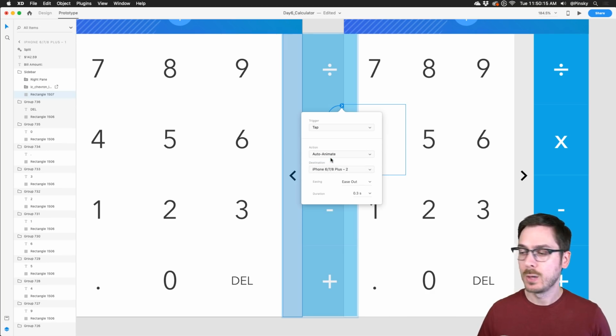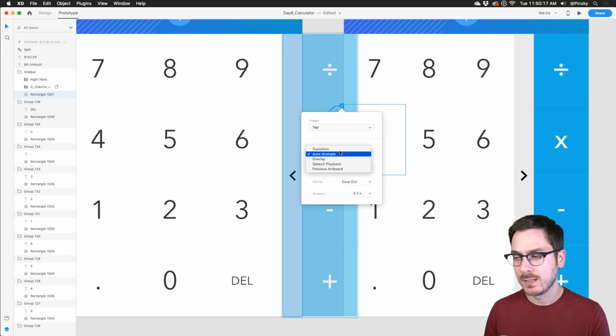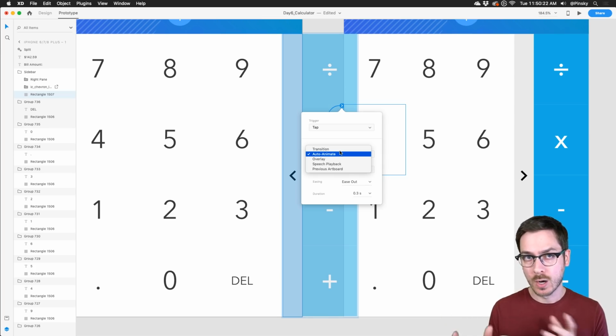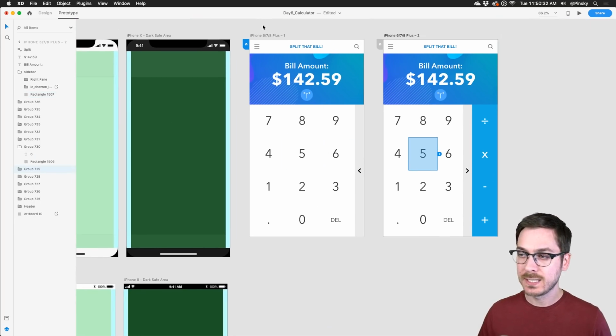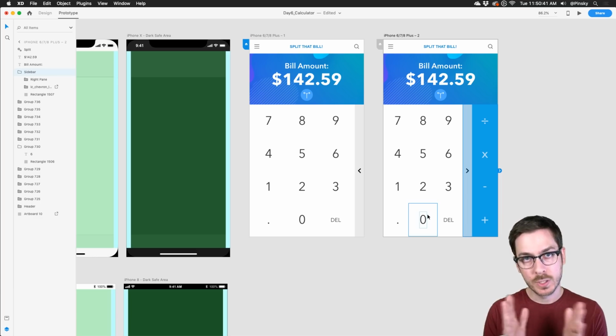And if you're brand new to Adobe XD, essentially what Auto Animate does is when you select that option, it's going to look at the differences between those two artboards that are wired up, and it's going to animate the changes. So in this case, we'll do a snap, a fairly quick snap of 0.4 seconds. So in this case, XD is going to notice that on this artboard, this sidebar kind of came out, the chevron flipped around, and also these buttons kind of squished a little bit.